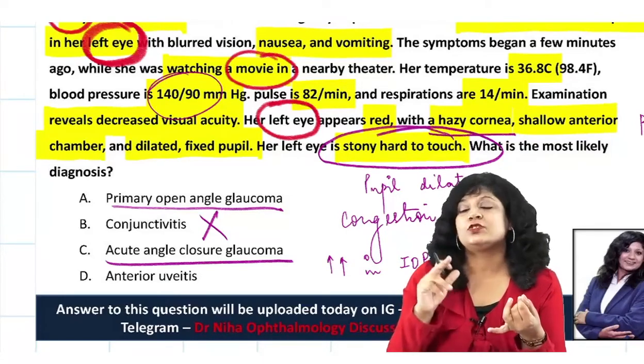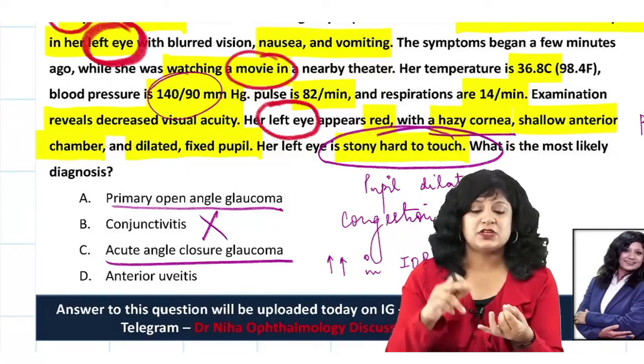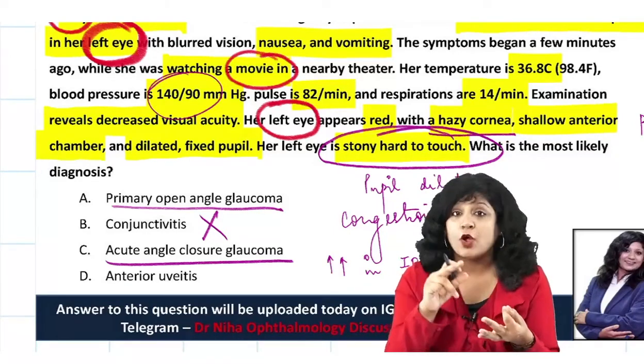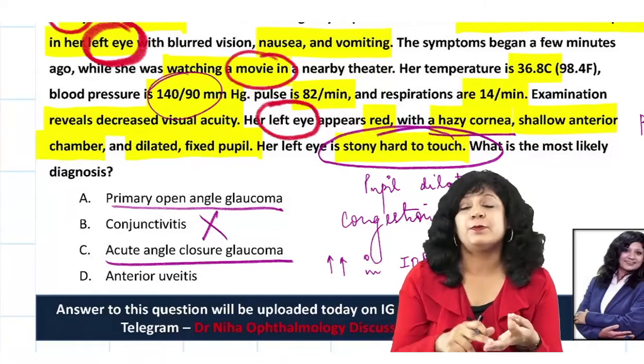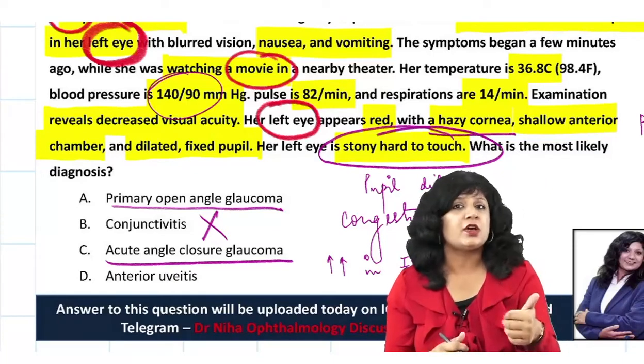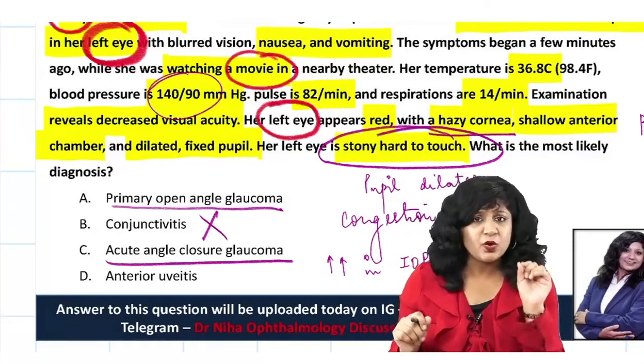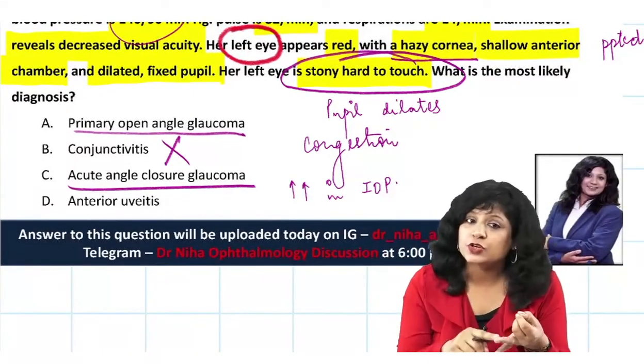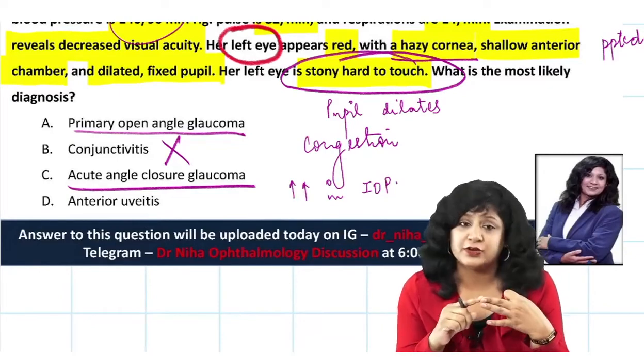Conjunctivitis will not lead to sudden painful diminution of vision, it will not be precipitated by the dilatation of the pupil, it will not lead to the dilated and fixed pupil, stony hard eye, hazy cornea, nothing of that sort. Okay, so now you are left with open angle glaucoma, angle closure glaucoma and the anterior uveitis.